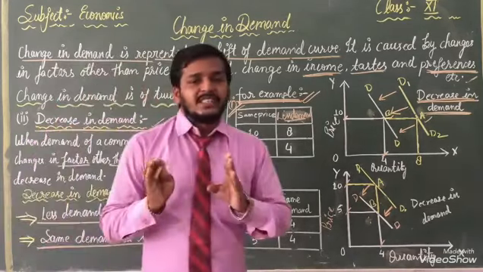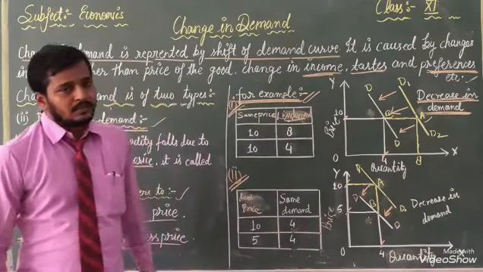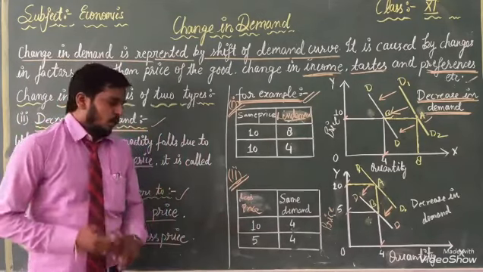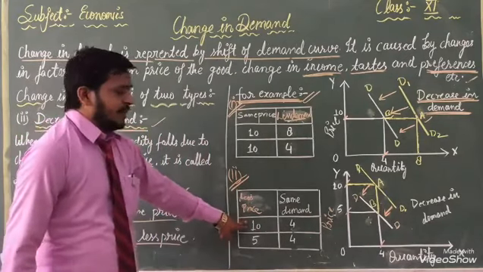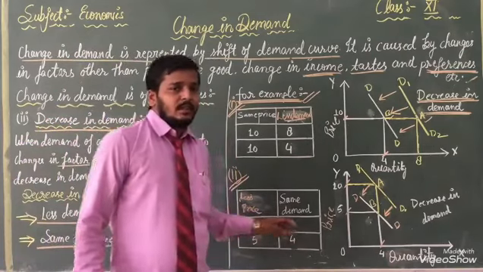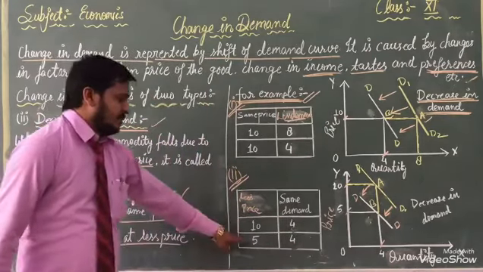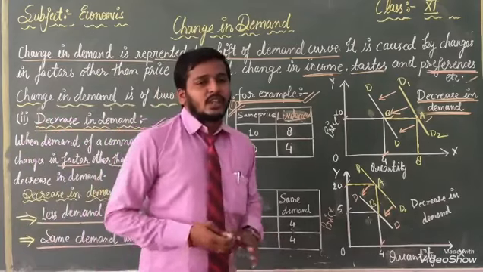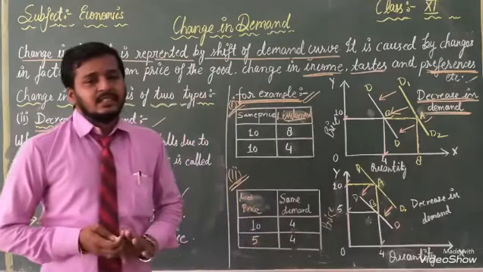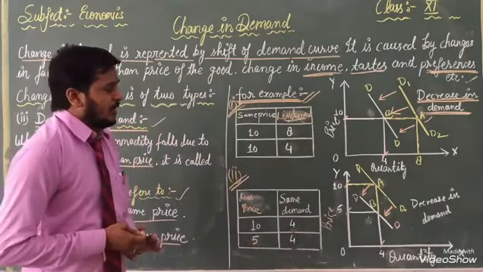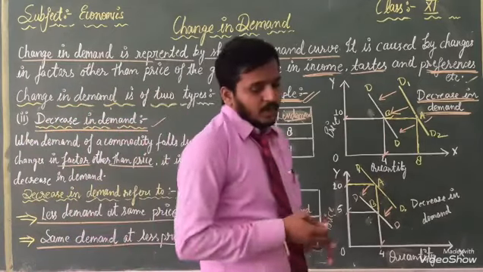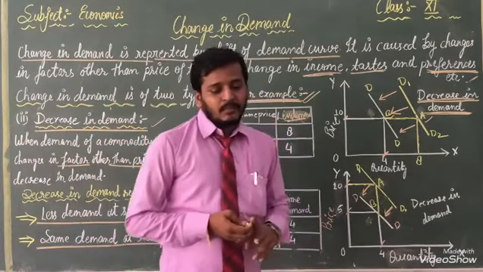There is no change in our demand, but the change is coming here in the price. When our price is 10 rupees, at that time we are utilizing 4 units. When price is decreased, at that time also we are utilizing 4 units. Means there is no change in demand. Then we will explain it with the help of a curve. Okay. Now we will see.